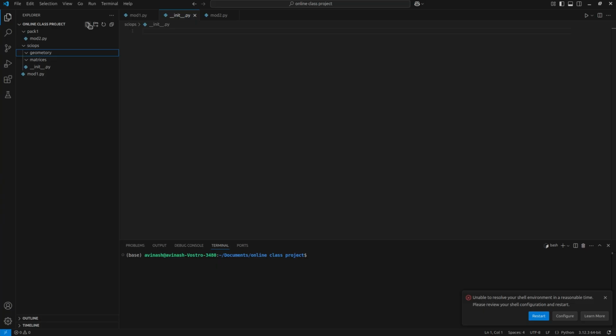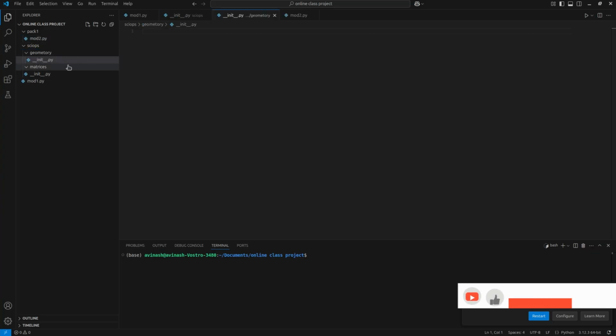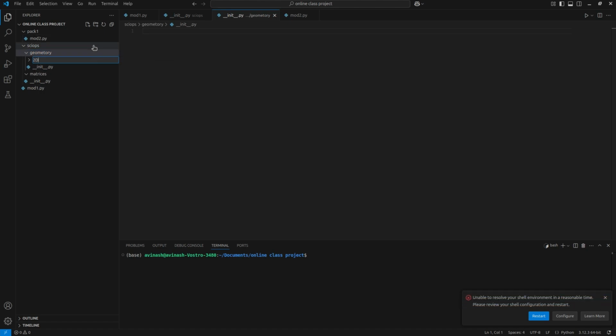Right now we don't have anything, but first I will add __init__.py. Now it will become a sub package. Now inside this I am creating another folder, 2D, and one more folder, 3D. Now you can see in geometry we have __init__ and these two sub packages.